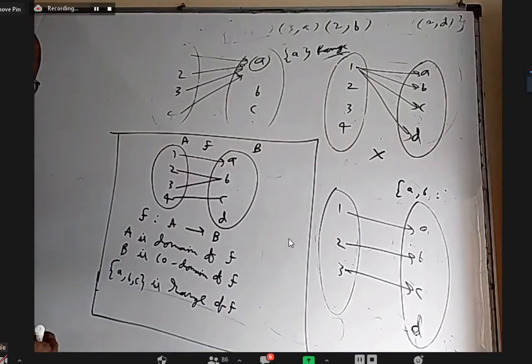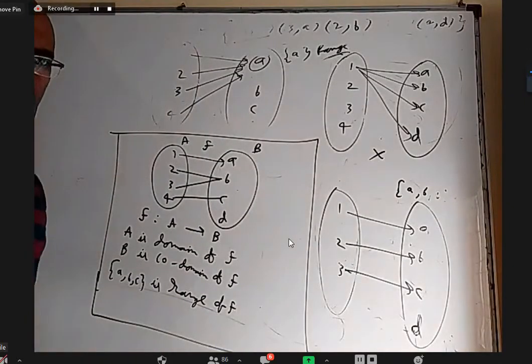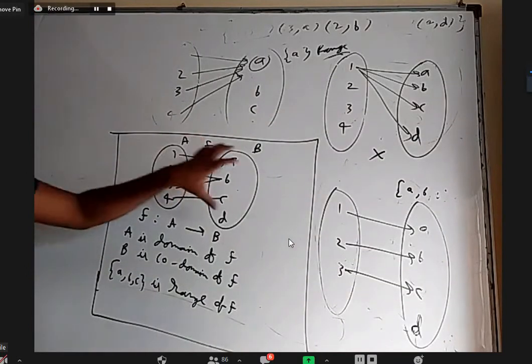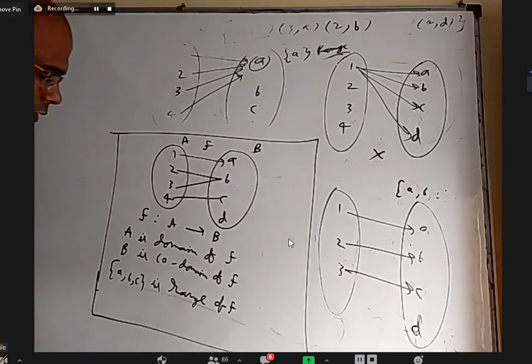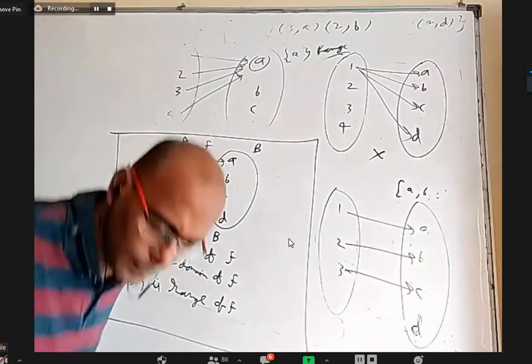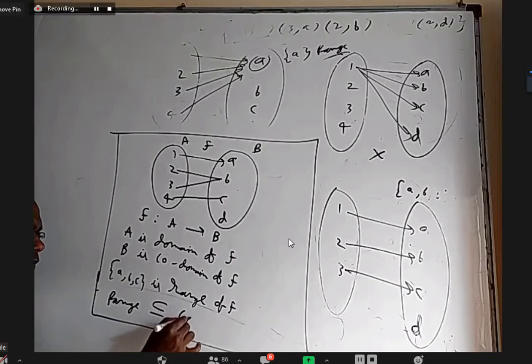Is this okay? Yes, sir. Okay. Simply this is domain, this is codomain. Out of that, what we used, they are called range. And in general, range is a subset of or equal to codomain.